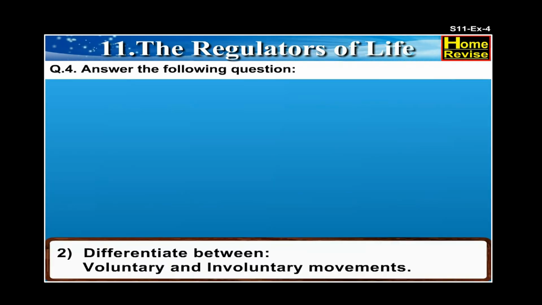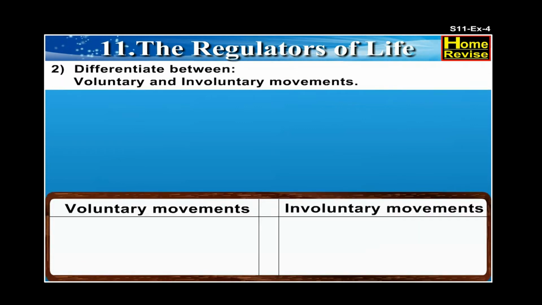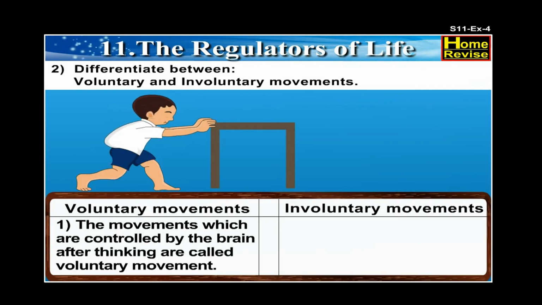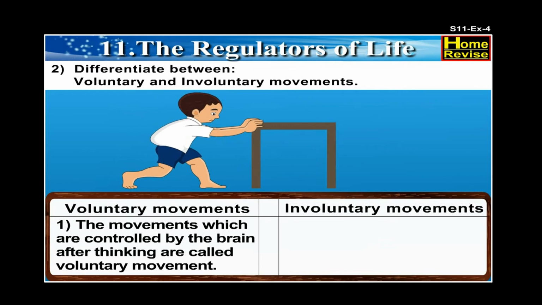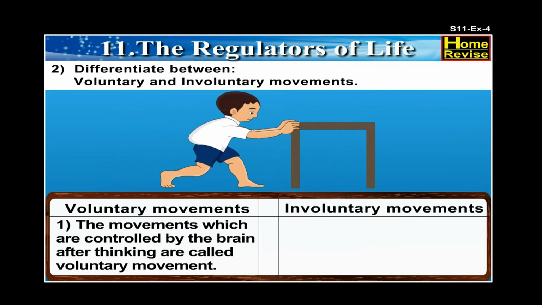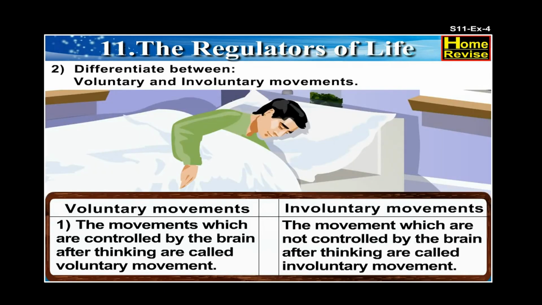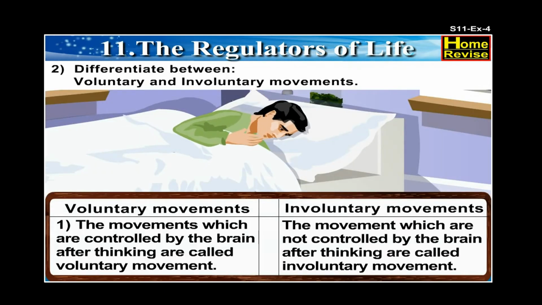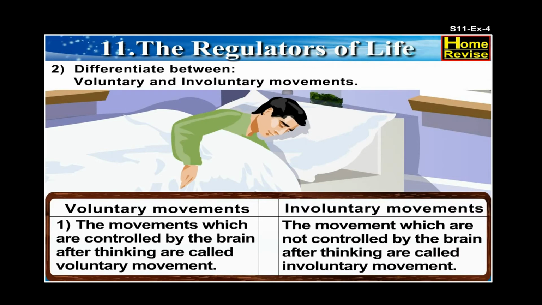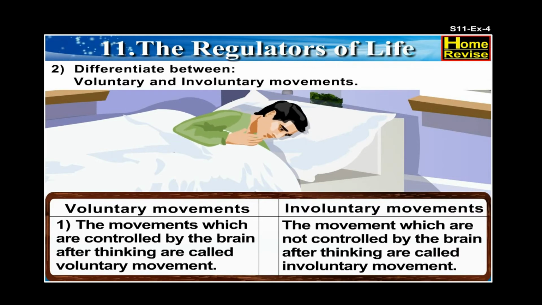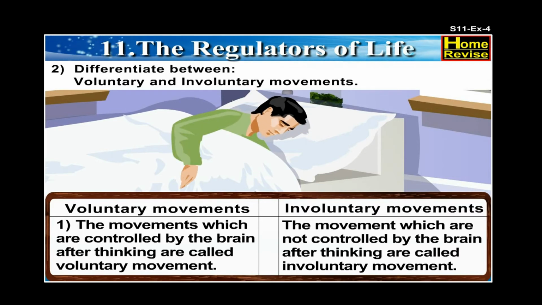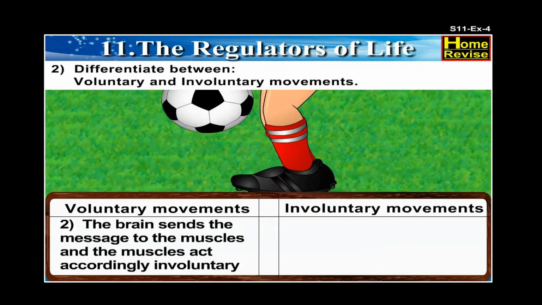Second, differentiate between voluntary and involuntary movements. 1. The movements which are controlled by the brain after thinking are called voluntary movements, while the movements which are not controlled by the brain after thinking are called involuntary movements. 2.